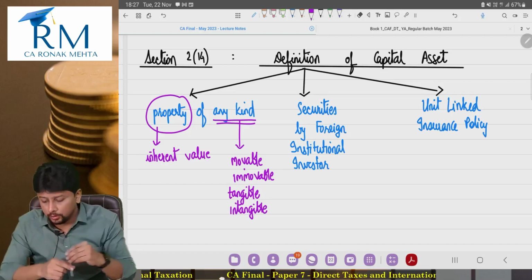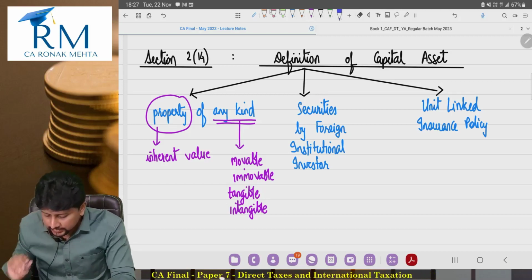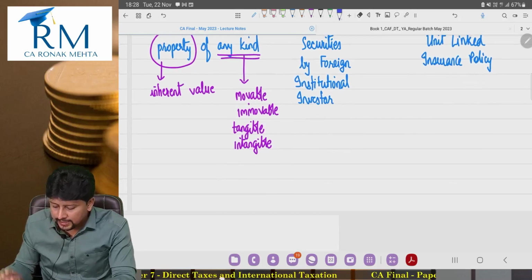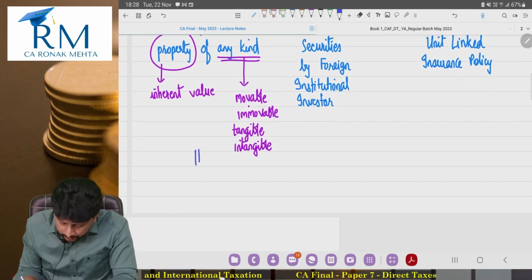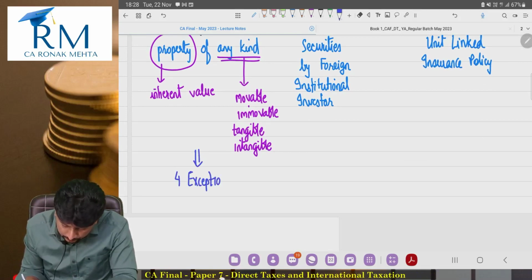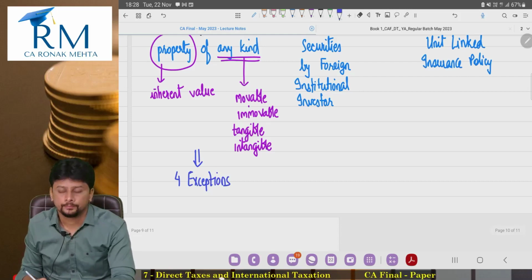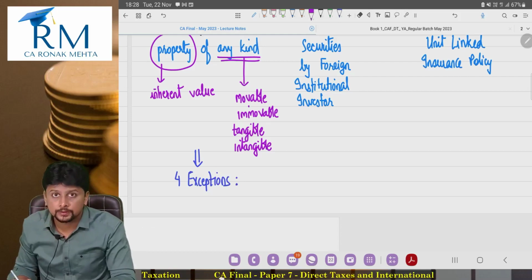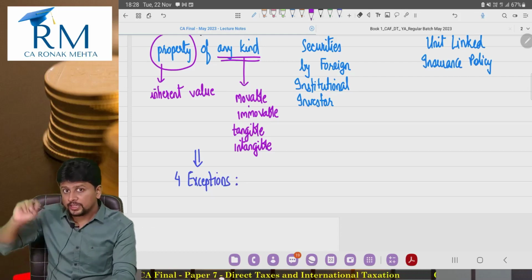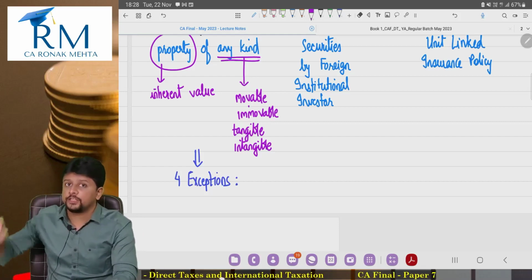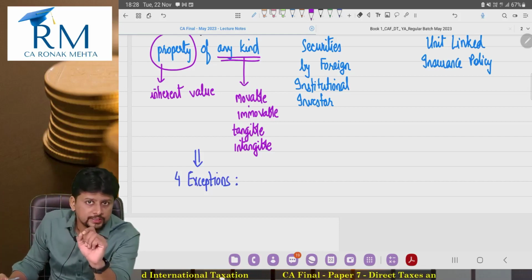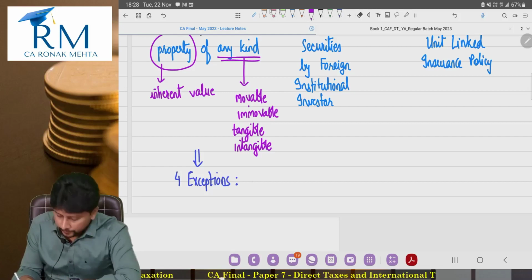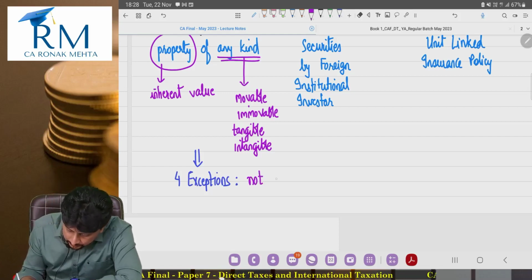And therefore the lawmakers, they understood this, they knew this. So what they did was they said, fine, property of any kind held by the assessee, but there are 4 exceptions that we create to this definition. Obviously, whatever is there in these 4 exceptions, we are in section 2, the definition section. In that definition section, if you create an exception, it means these are not treated as a capital asset.